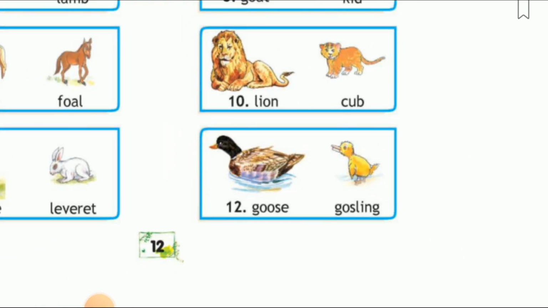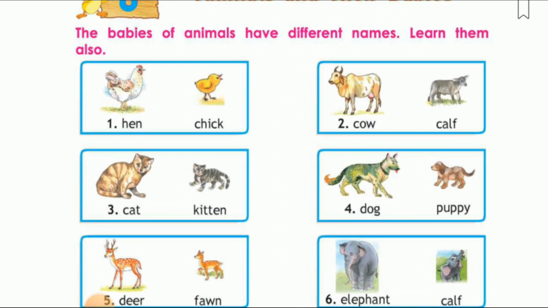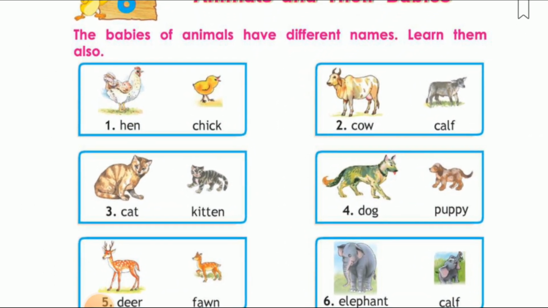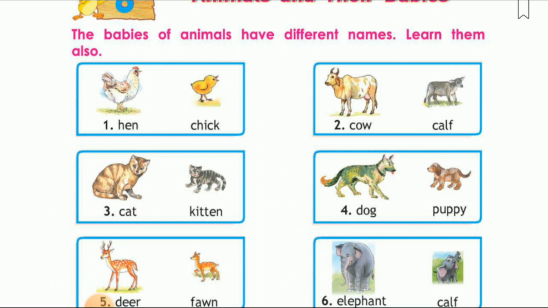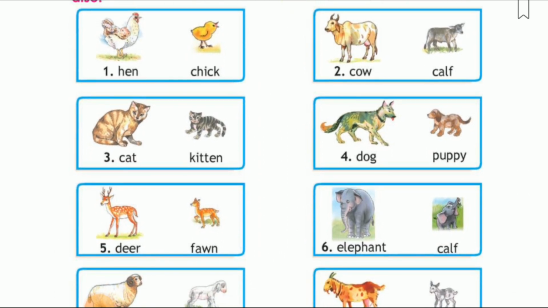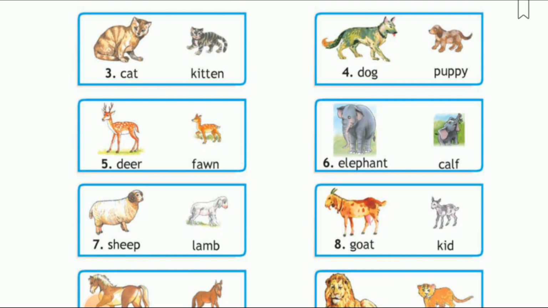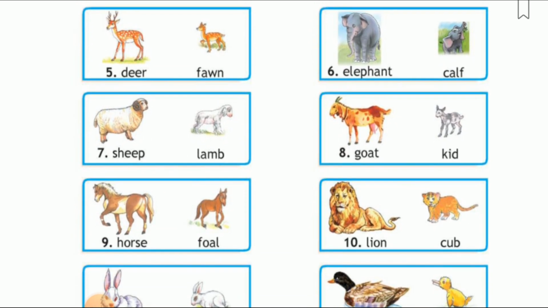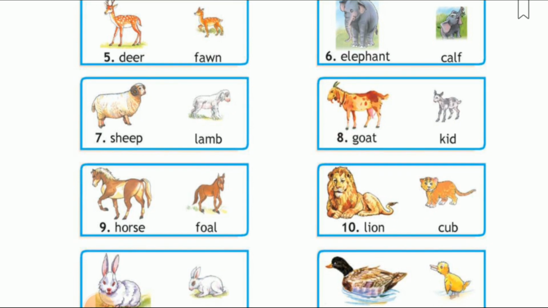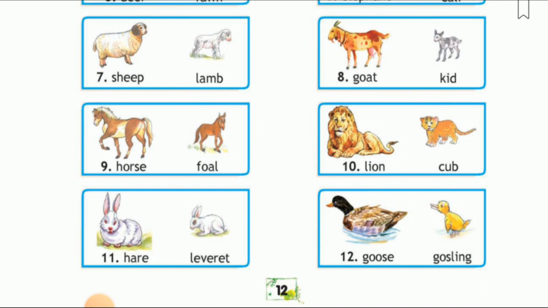Gosling. So we have discussed some animals and their babies: hen, chick, cow, calf, cat, kitten, dog, puppy, deer, fawn, elephant, calf, sheep, lamb, goat, kid, horse, foal, lion, cub, hare, leveret, goose, gosling.